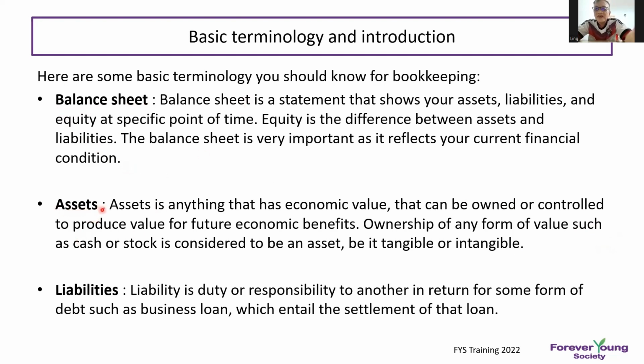The second one is asset. An asset is anything that has economic value that can be owned or controlled to produce value for future economic benefit. Mostly any form of value such as cash or stock is considered an asset. Assets can be tangible or intangible. Liability is a duty or responsibility to another in return for some form of benefit. Liability is the money you owe to the bank or a business loan, something like when you get a loan to do the business.